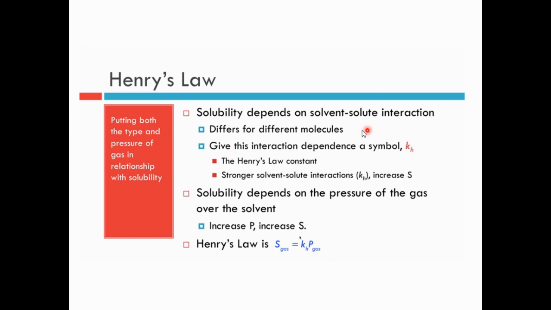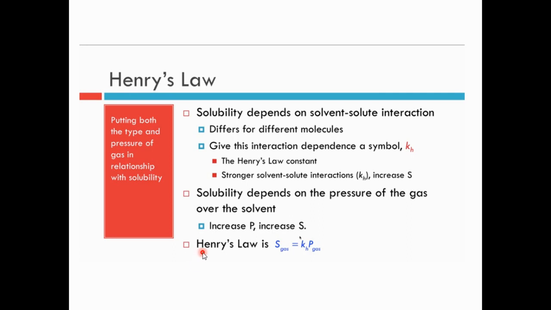The solubility depends on the solute-solvent interaction, which differs for different molecules; for different solvents the solubility is also different. So the interaction depends on the Henry's law constant.